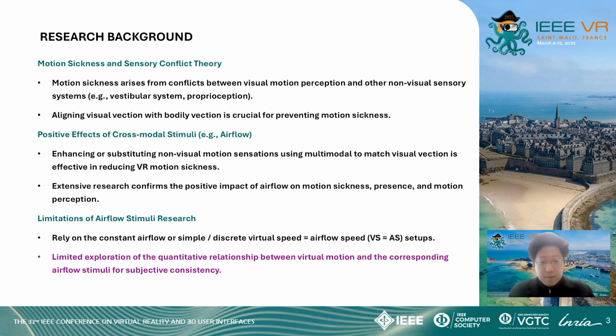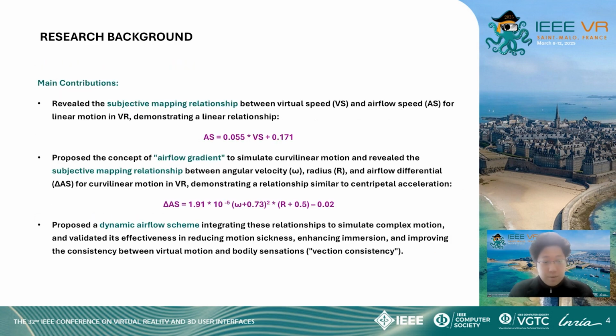Most studies rely on simple airflow designs, like constant headwinds or equating airflow speed directly with virtual speed. Additionally, the varied designs of wind sources and virtual motion scenarios also make comparisons challenging. As a result, there has been limited exploration of the quantitative relationship between virtual motion and corresponding airflow stimuli for subjective consistency. So our study hypothesizes that subjective consistency between visual and bodily vection is essential for reducing motion sickness and creating a natural motion experience.